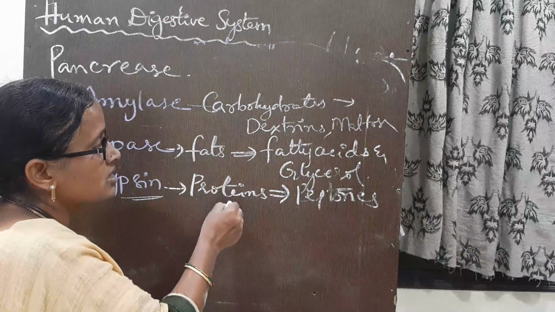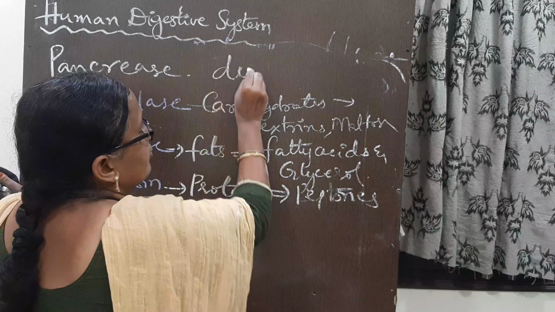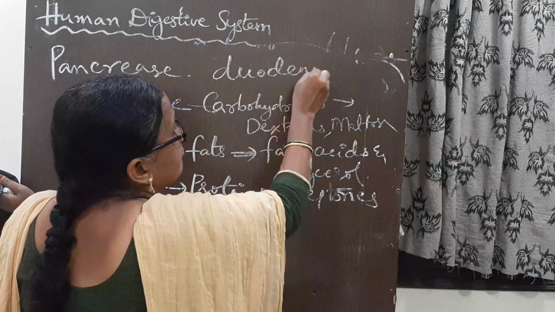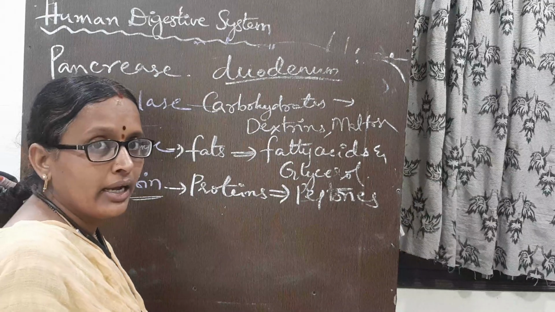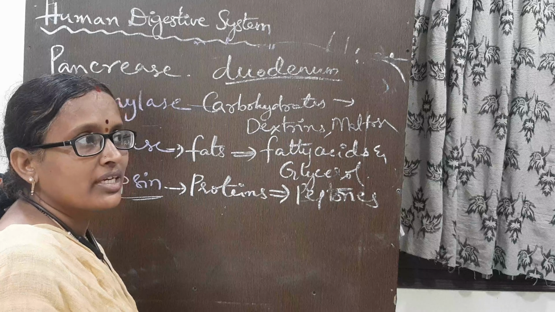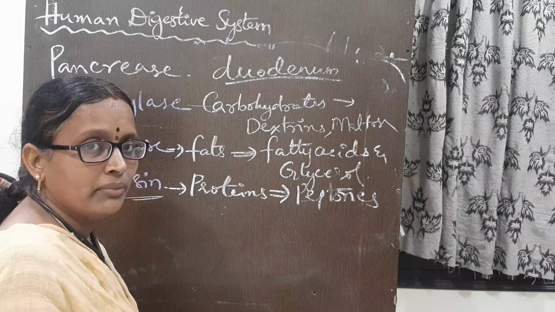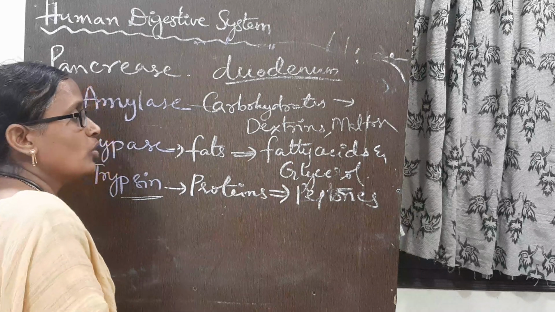All this process is taking place in the duodenum, where we get the secretions of the liver and pancreas. In the duodenum, further digestion is going on.